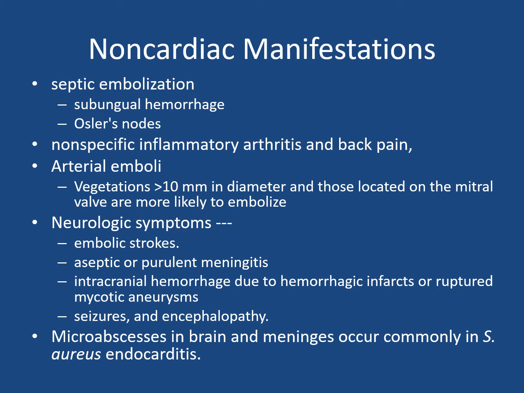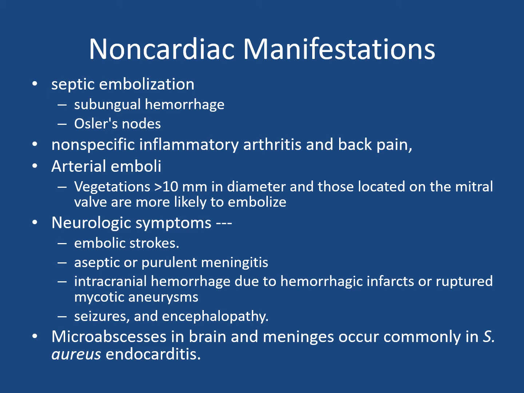And non-cardiac, as we discussed, symptomatic emboli cause subungual hemorrhages, Osler nodes, non-specific inflammatory arthritis, and backache. If the vegetation is more than 10 mm and located in the mitral valve, it is most likely to embolize. That may result in embolic stroke, aseptic or purulent meningitis, intracranial hemorrhage due to hemorrhagic infarctions or ruptured mycotic aneurysms.